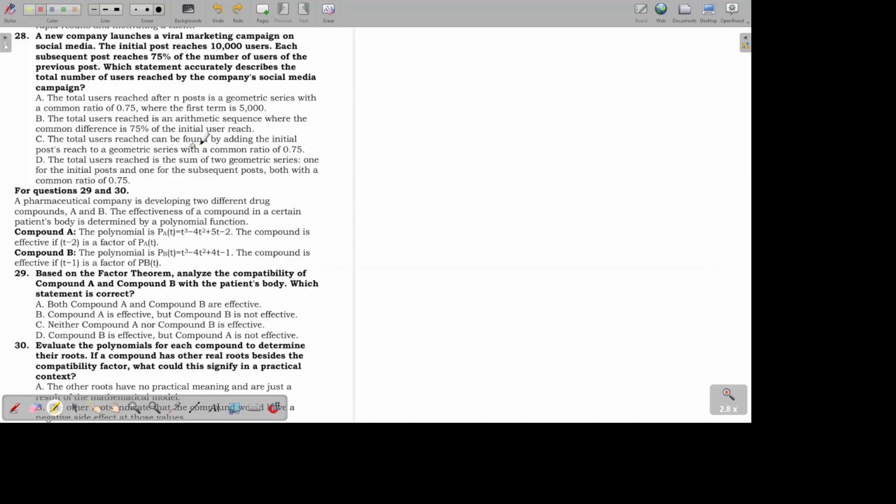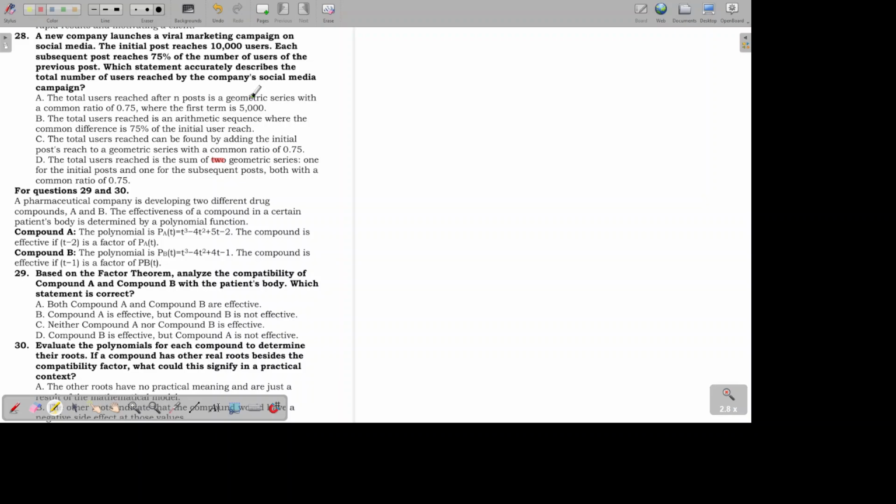The initial post is 10,000 and we keep adding it to the geometric series, which has a common ratio of 0.75. That's the closest one so far. Letter D, the total users reach is the sum of two geometric series. Okay, so that's not the case because we don't see two geometric series here.